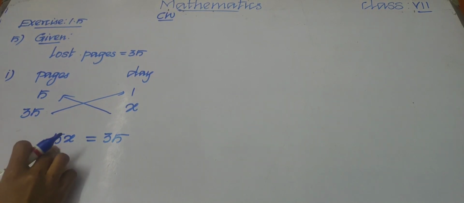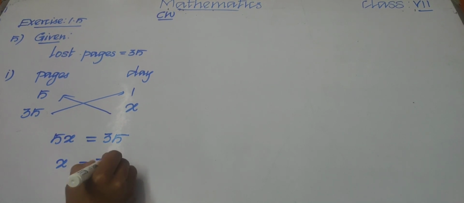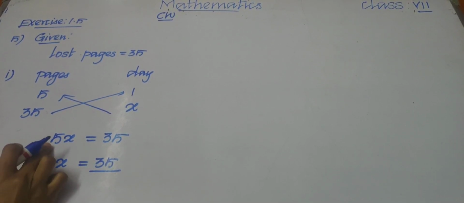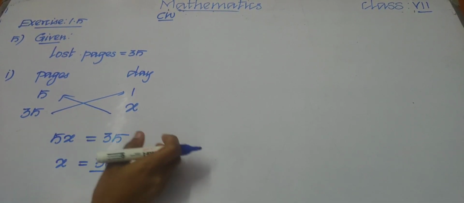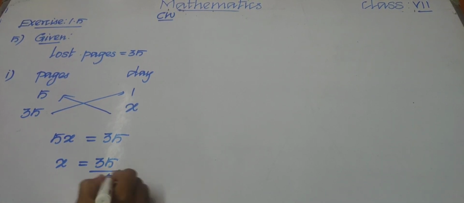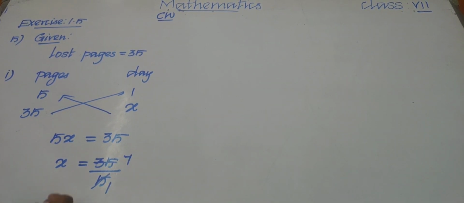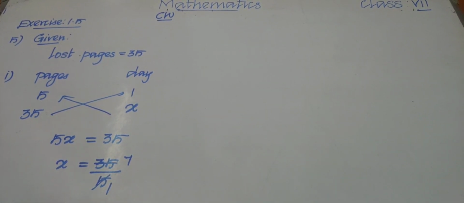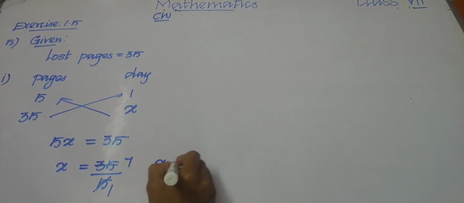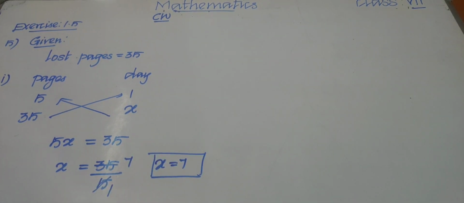Now keep x on one side and bring all the constants to the other side. Here 5 is in multiplication, so if it moves to the other side it will come as divide. So x equal to 35 upon 5. Now we can cut using the 5 table: 1 5 is 5 and 7 5 is 35. So x equal to 7 is the answer. You can copy this in your classwork notebook.